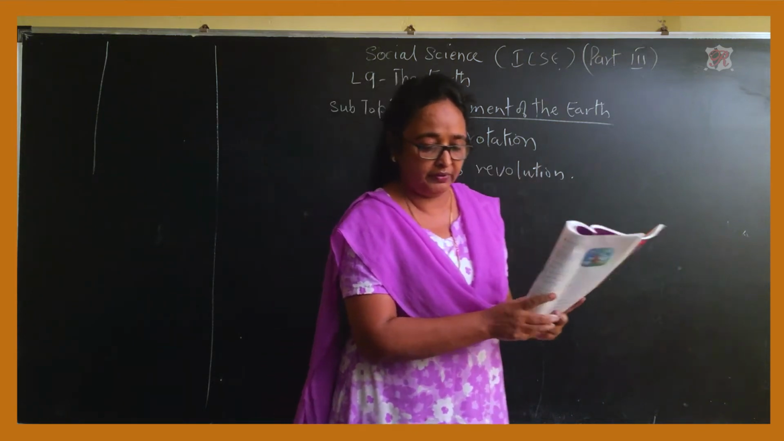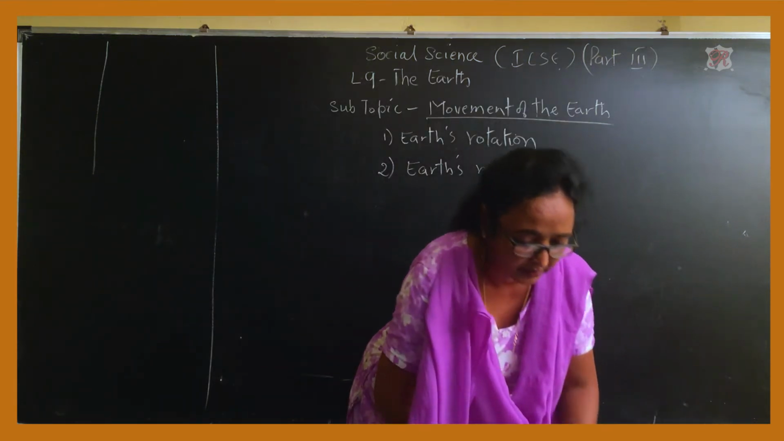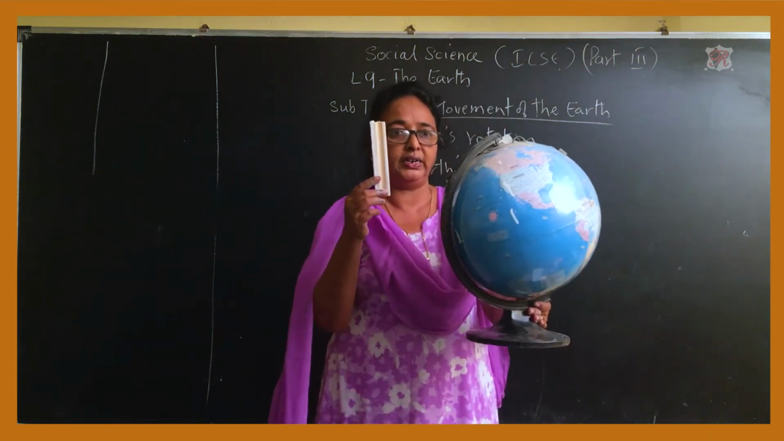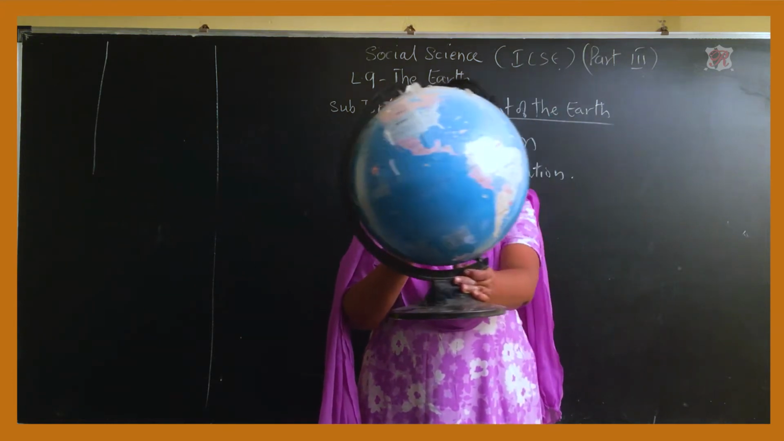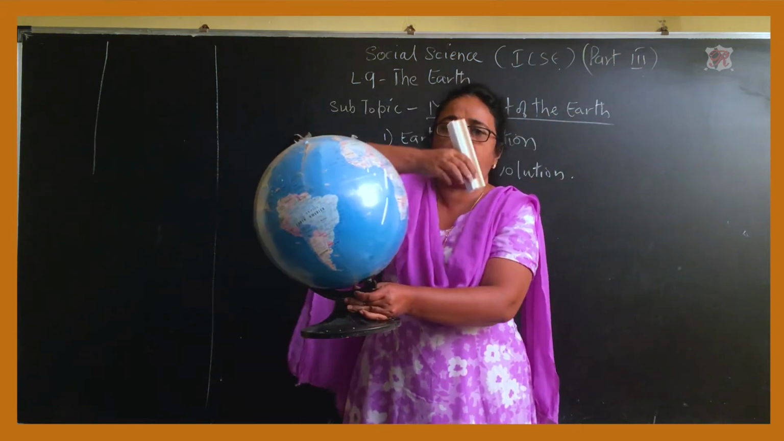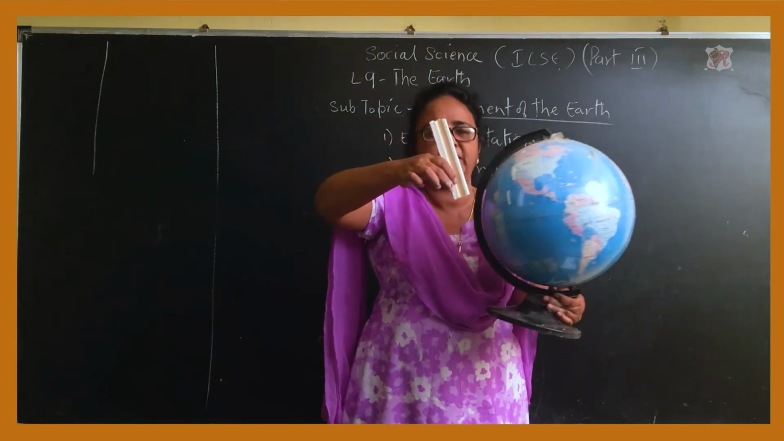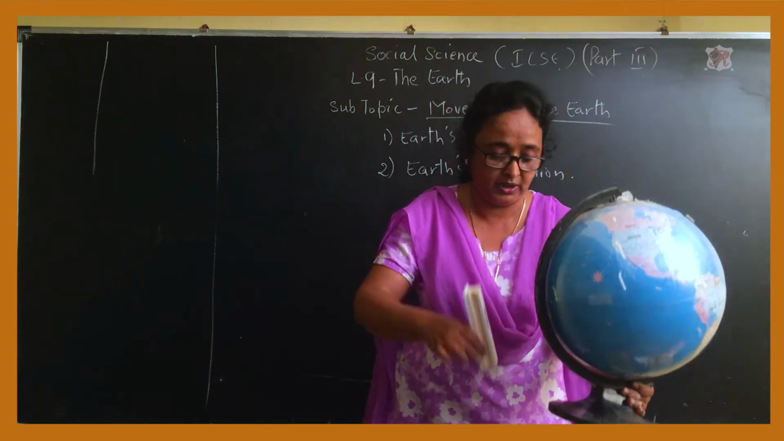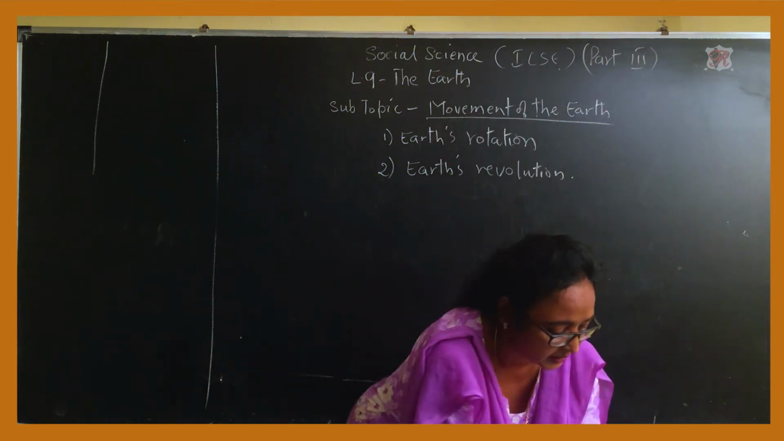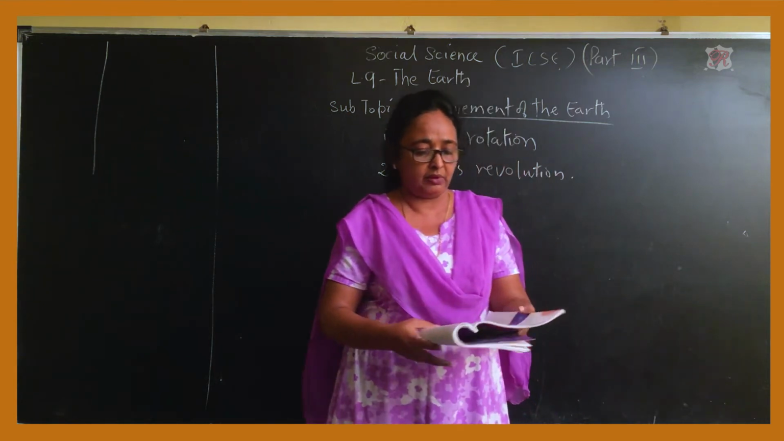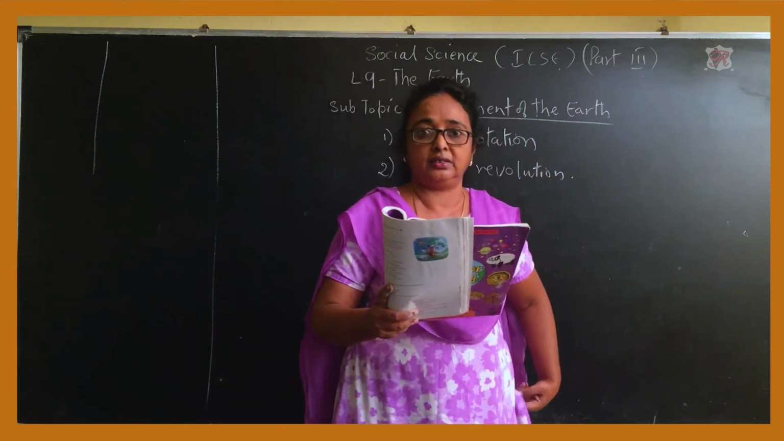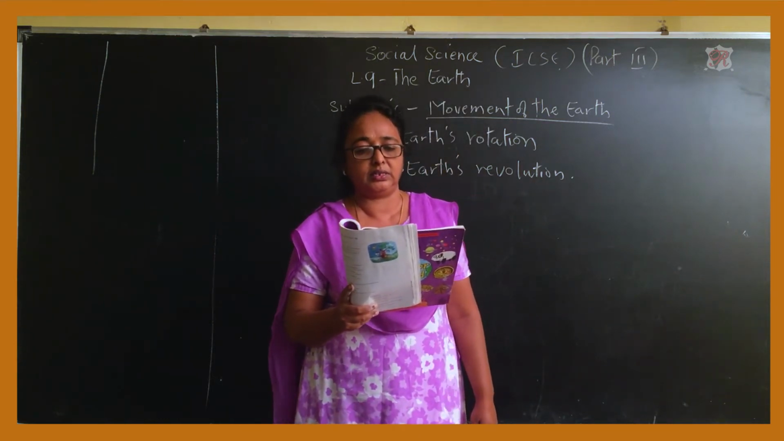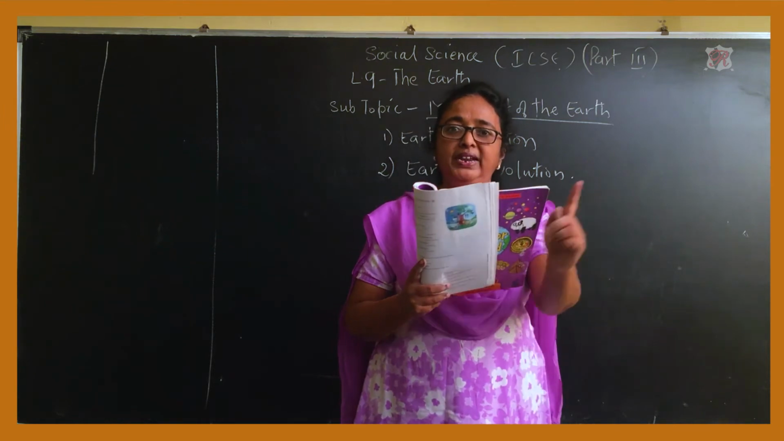Now again we'll see how this revolution takes place. I showed you, this is the sun and this is the earth. When it revolves around the sun, this complete round is very, very slow, which takes 365 days, that is 1 year. This is the actual movement, and that is why we come to know that one year has passed, a second year has passed. So it takes 365 days to complete one revolution.